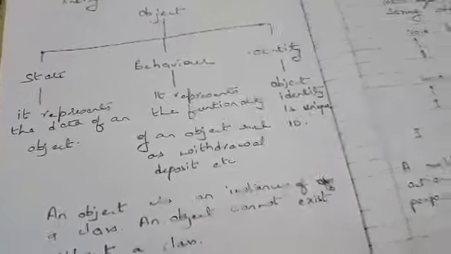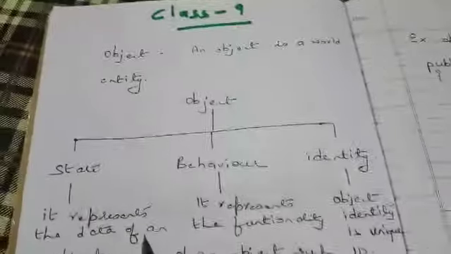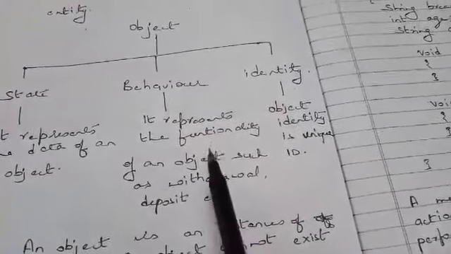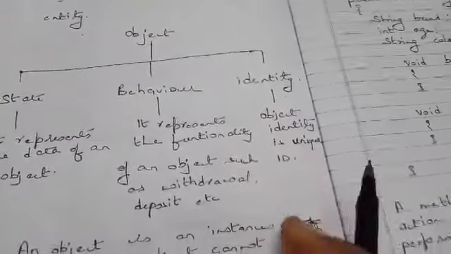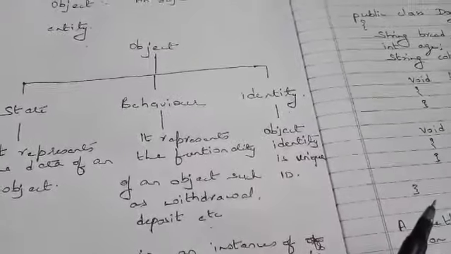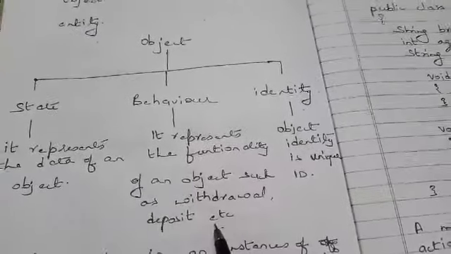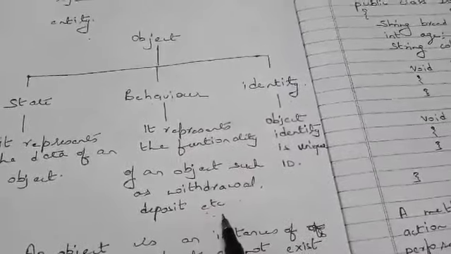So a state represents the data of an object. Behavior represents the functionality of an object, such as if you talk about an ATM machine or a bank account, then the functionality it can do is the withdrawal or the deposit.